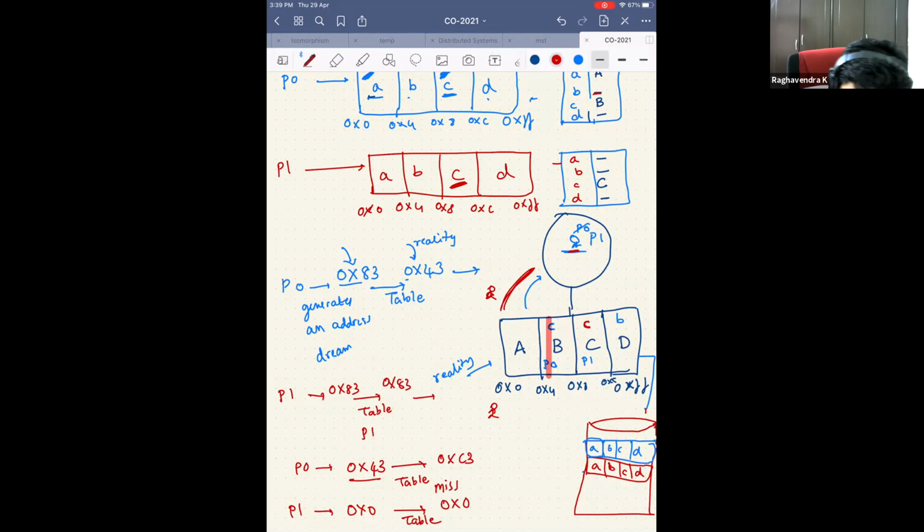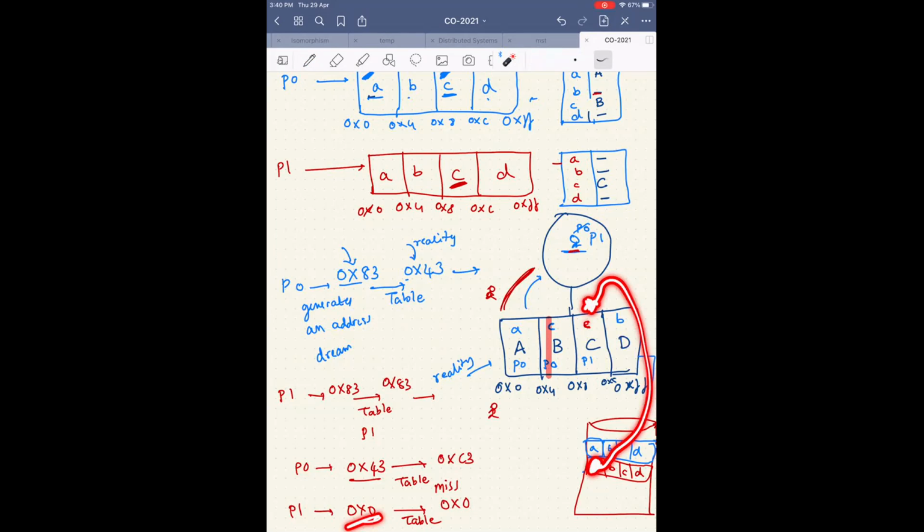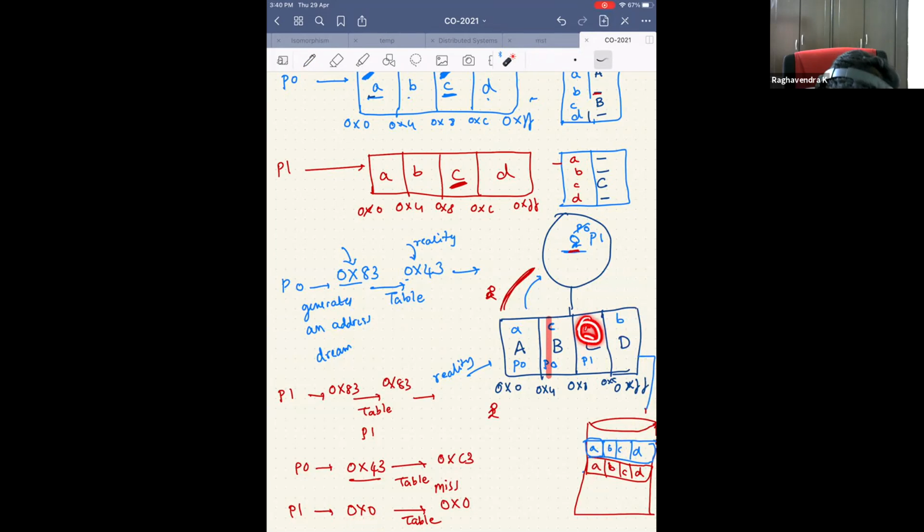So let's assume that the LRU was a different thing. Let's say it was this A in process 0 only. So now what Amit Bhai is saying is, when I bring this small a, because it has generated 0x0, he wants to replace C, because that's the LRU. Yes, sir. So now what do you do? You write this C to here, and replace this with A.